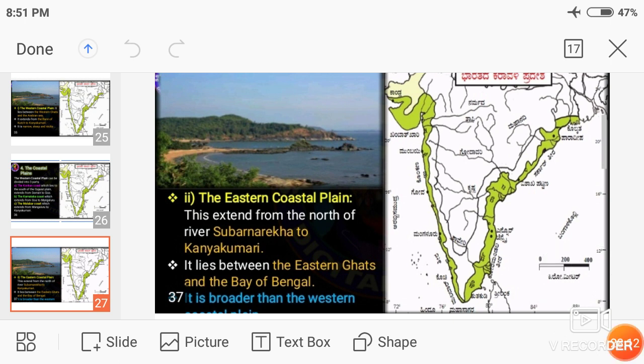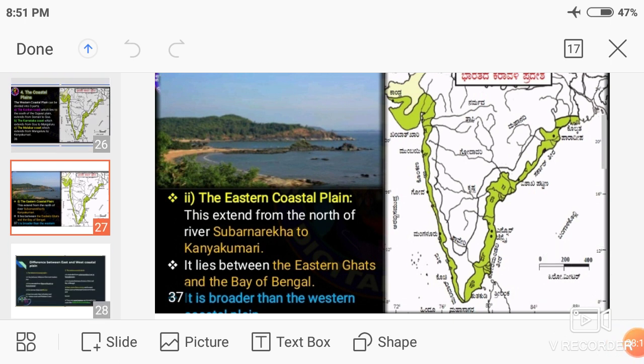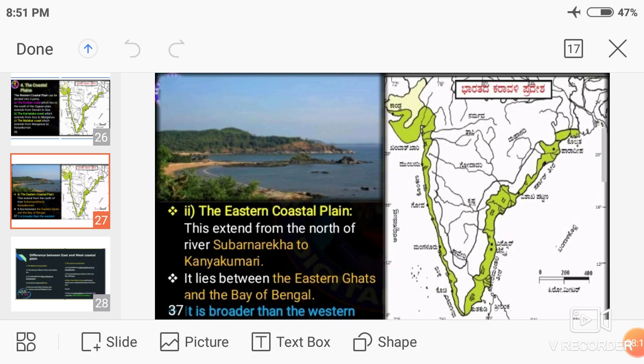Then we can see many rivers. Many rivers of South India flow across the plain and they have formed deltas. For example, the Mahanadi, the Godavari, the Krishna, the Kaveri. These are examples of the Eastern Coastal Plain rivers.